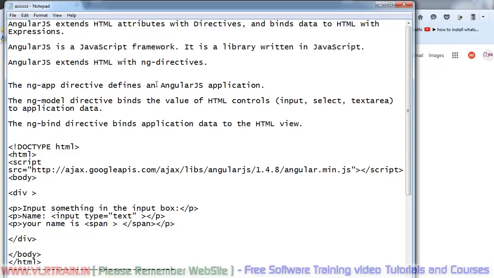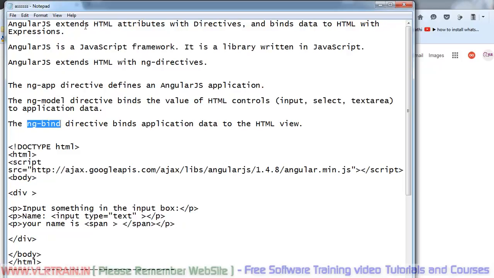The ng-app directive defines an AngularJS application. The ng-model directive binds the value of HTML controls like input, select, and textarea to application data. And the third one is the ng-bind directive, which binds the application data to the HTML view. So we have three simple, introductory directives. Remember these words: ng-app directive, ng-model directive, and ng-bind directive.